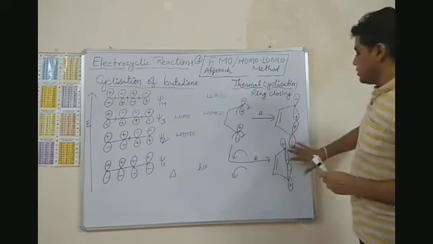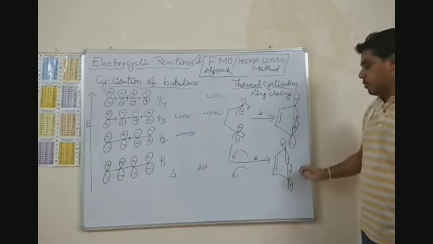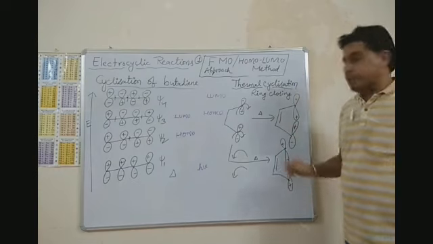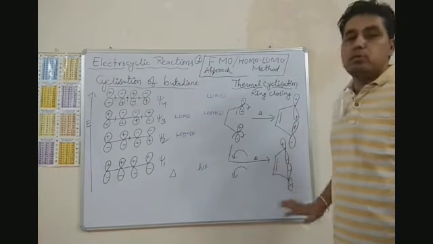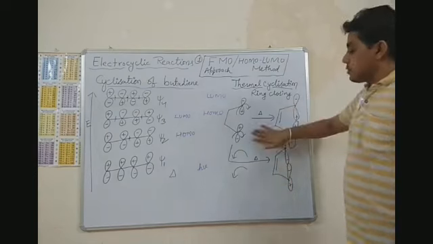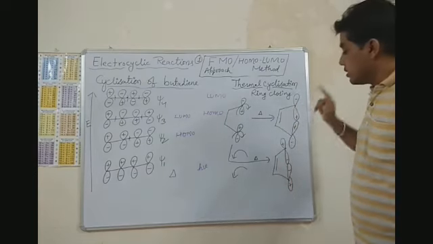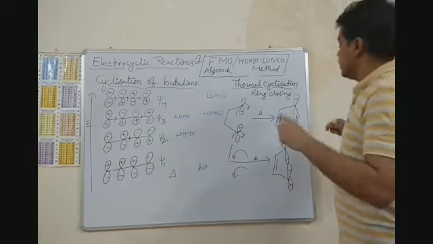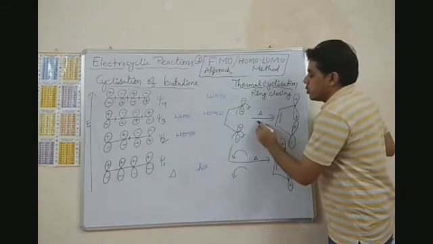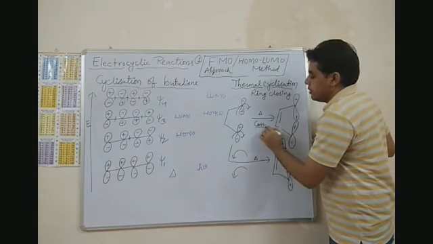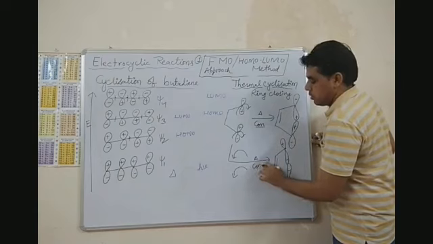So in both these cases, the sigma bond will form with maximum overlapping of these two lobes, right? So in case of thermal condition, there will be conrotatory motion.